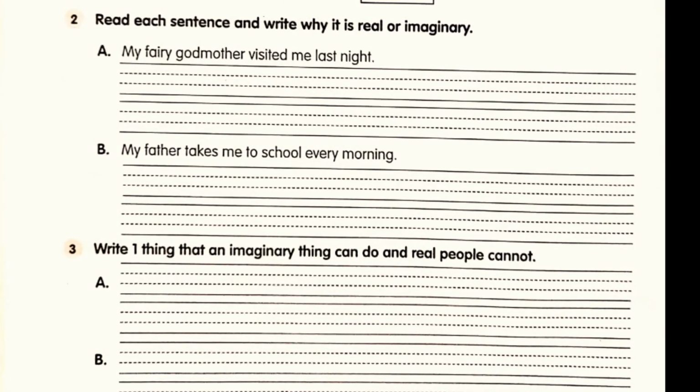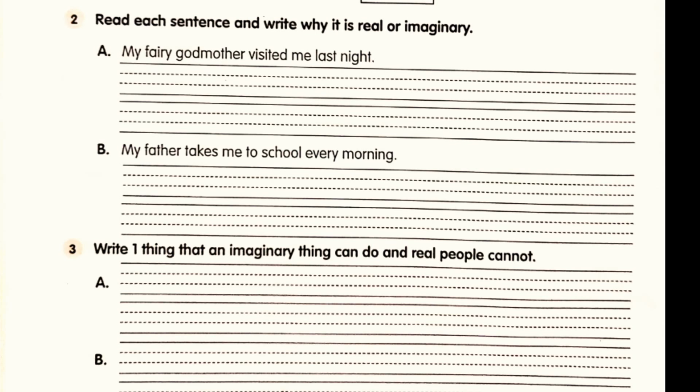Second question. Read each sentence and write why it is real or imaginary. You will read them and then you will write why it is real or imaginary. First sentence is, a fairy godmother visited me last night. Fairy, you have heard about this word in stories also, so you can think over it and write if it is real or imaginary.